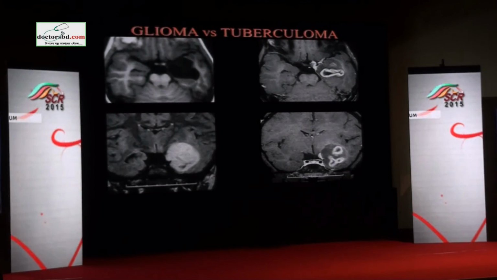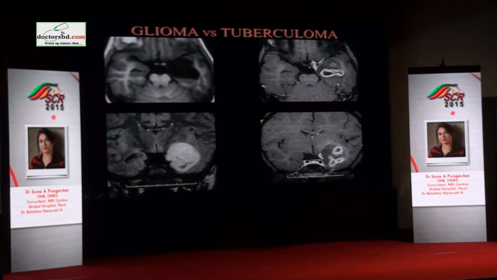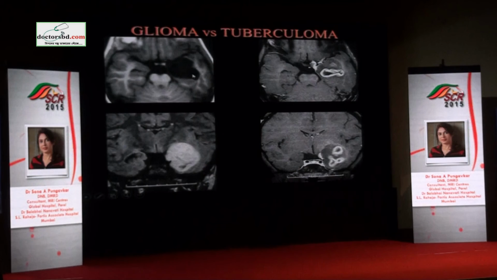Coming to glioma versus tuberculoma, a peripherally enhancing lesion. This must be a common issue even here. How do you differentiate a ring enhancing lesion from a neoplasm? So this is a young child with seizures.